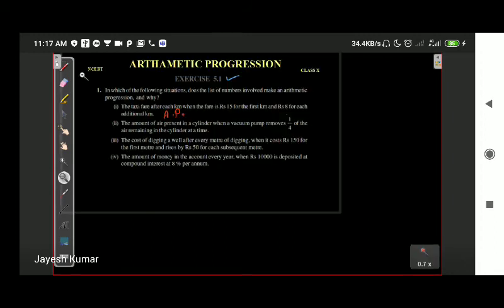Let's make a diagram of it. Suppose this is a cylinder. There is a knob at the top. Once you remove the knob, 1/4 of the air moves out of the cylinder. So let's first of all fill the cylinder to the top.